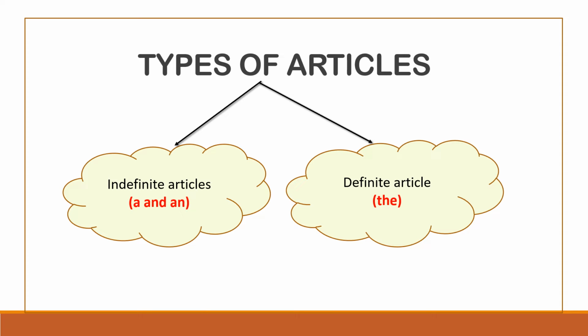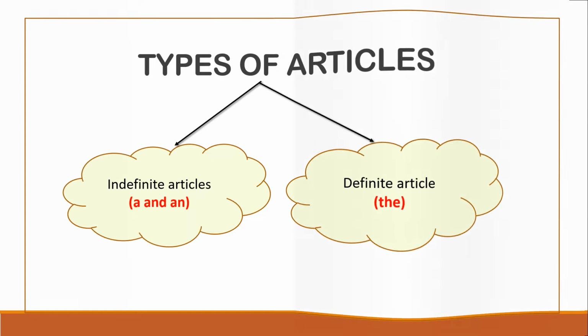Before proceeding further, let's do a recap. There are two types of articles: indefinite articles and definite article. Indefinite articles are a and an, and the definite article is the. This is something I have already talked about in my previous video, so we are not going to waste much of our time on this, and let's move towards the use of the definite article the.